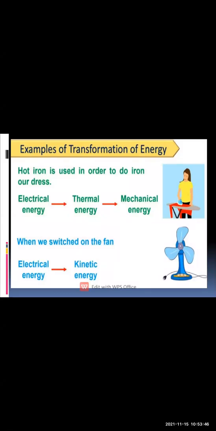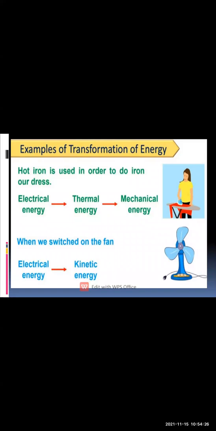Now here you can see one more example of transformation of energy. The hot iron is used to iron our dress. So what happens? First you have to plug the pin in the socket, then you transfer the electric energy into the object. Then the electric energy is converted into thermal energy, and then you are able to iron the clothes, which is in the form of mechanical energy. So this is one chain. The electric energy is converted into thermal energy, then thermal energy is converted into mechanical energy.